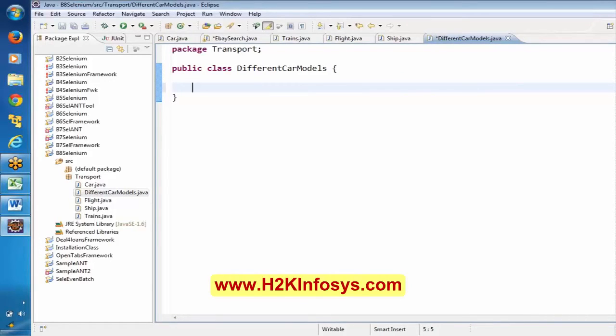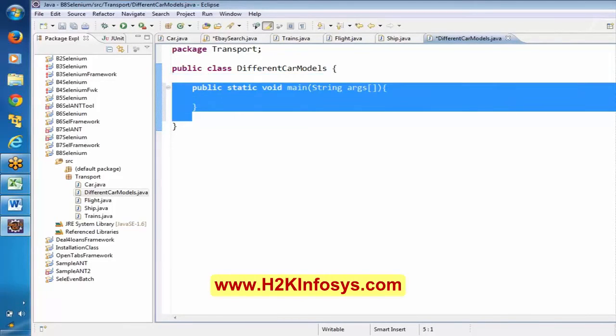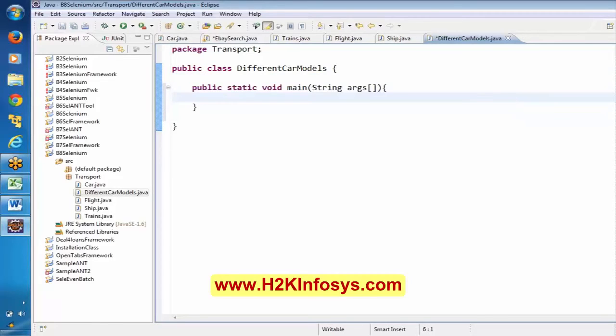Here I'm writing something called public static void main. I will explain this later. Okay, don't post any questions on this. I'll explain about this public static void main a bit later. Just as of now, concentrate over here.